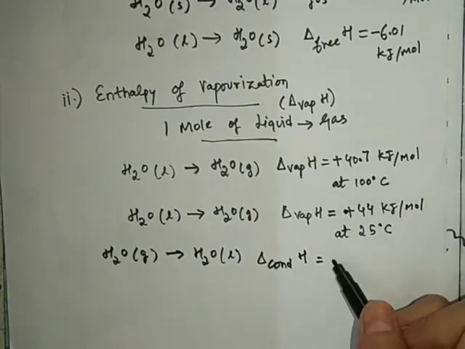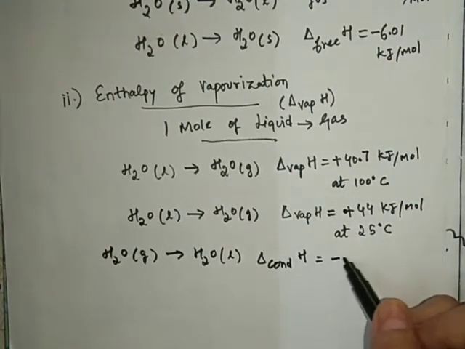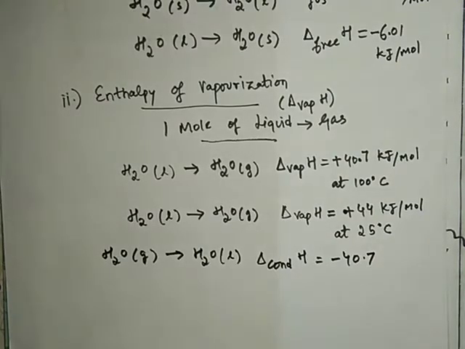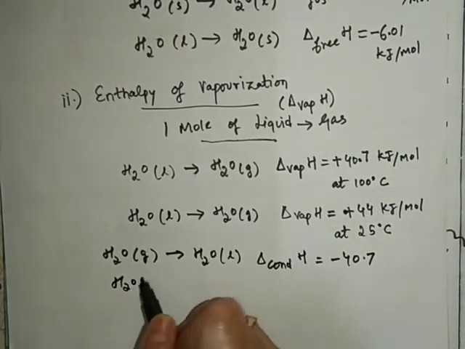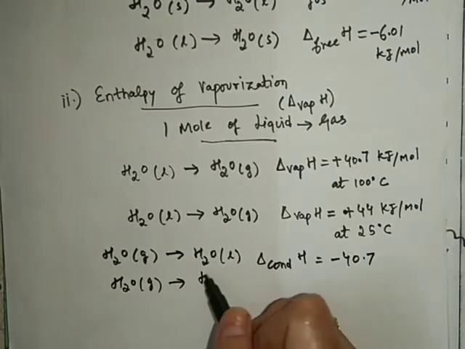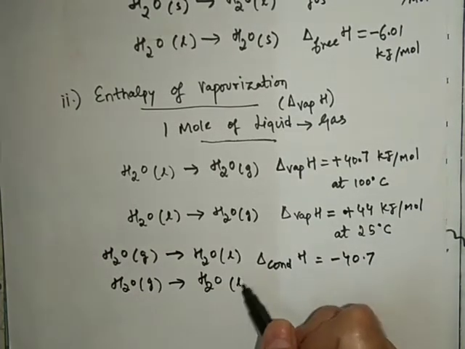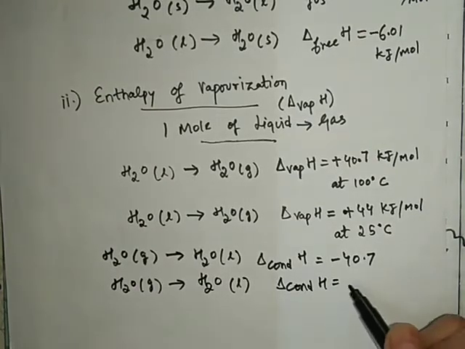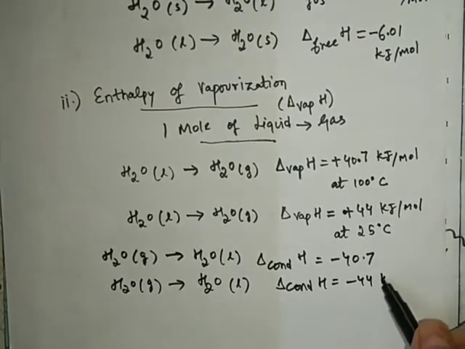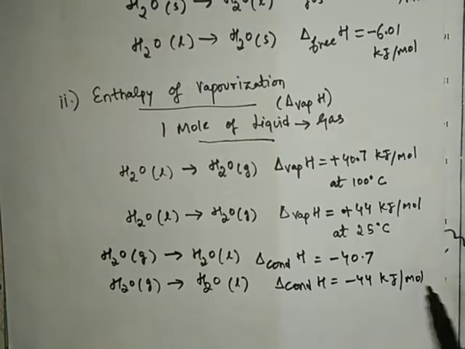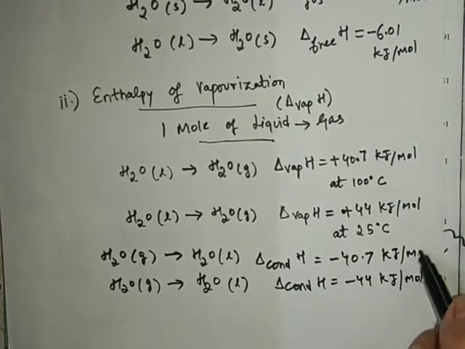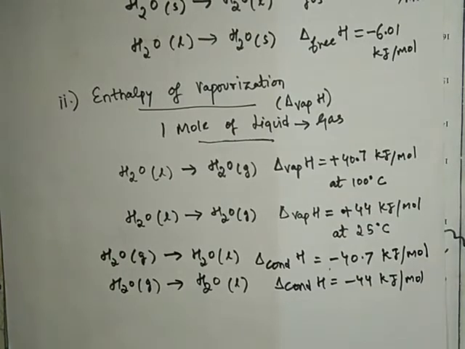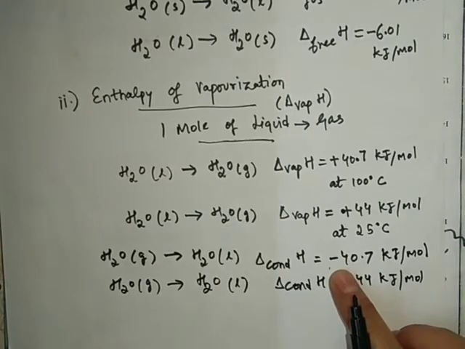Suppose it is at 100 degrees Celsius, then how much will this be? -40.7. And the same process if I am doing at 25 degrees Celsius, then what will the value be? -44 kilojoules per mole. So depending upon the temperature there will be a slight change, but remember, when the process is reversed, the sign of delta H also gets reversed.